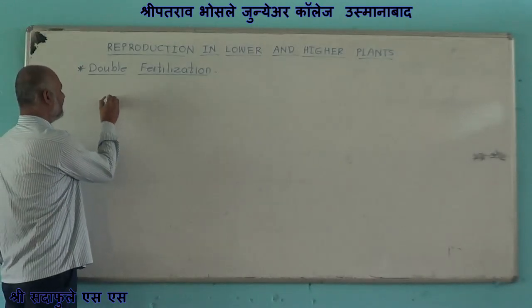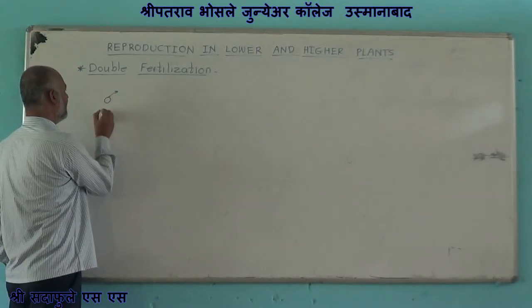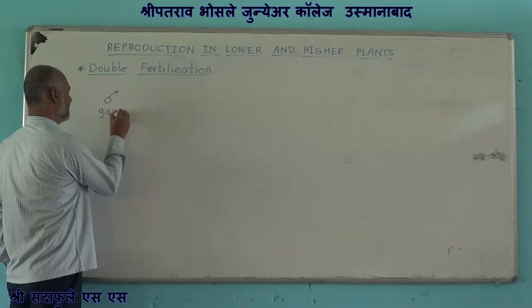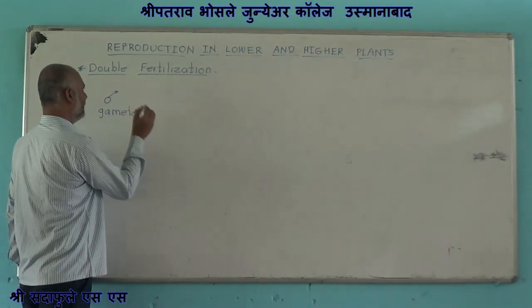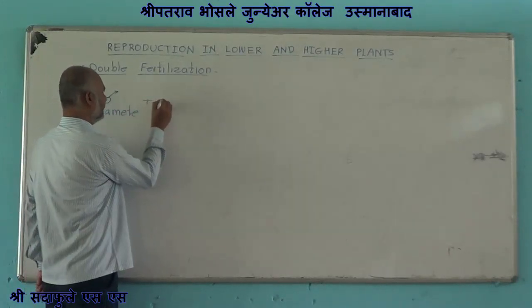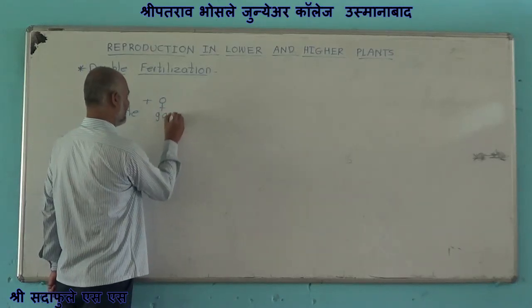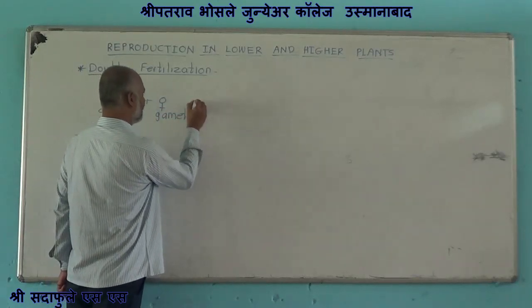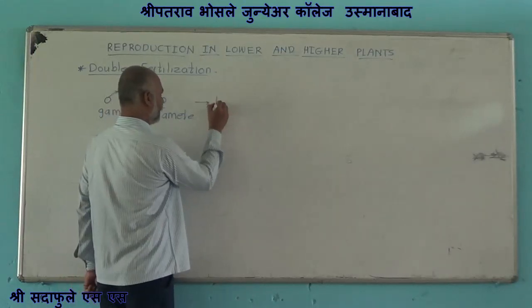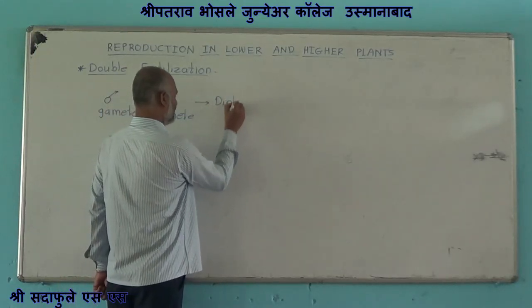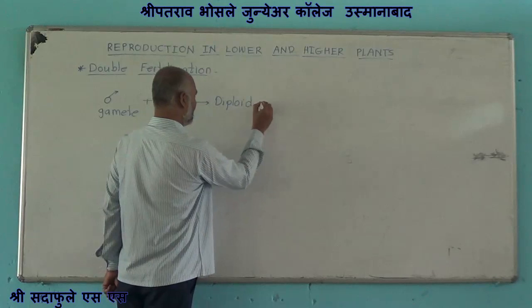Fertilization is the fusion of male gamete with female gamete to form diploid zygote.